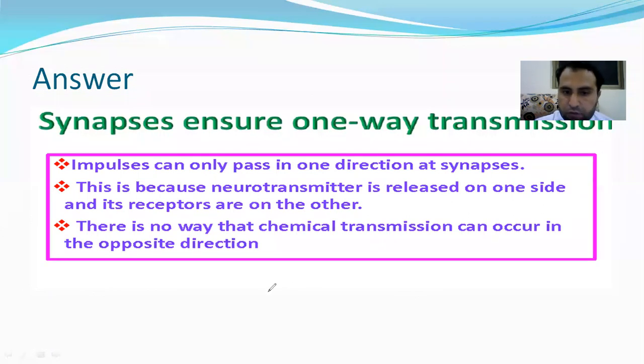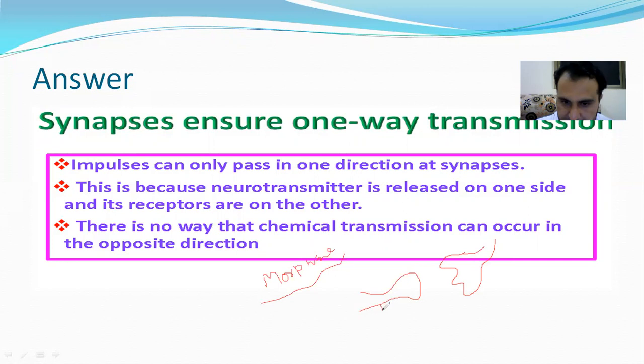One thing I just want to tell you about is morphine. Morphine is actually a drug. When heroin is metabolized, it is converted into morphine. So how does morphine work? First, for example, this is one neuron, and this is another neuron. This one is the presynaptic nerve.